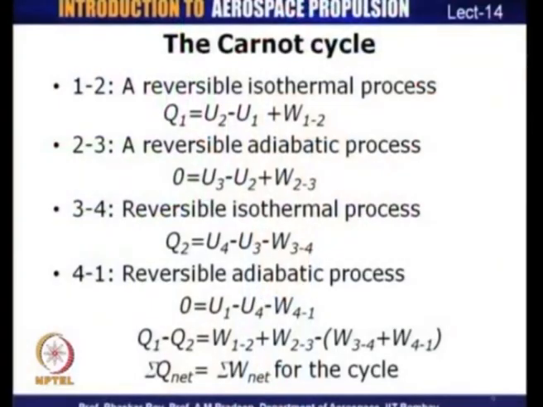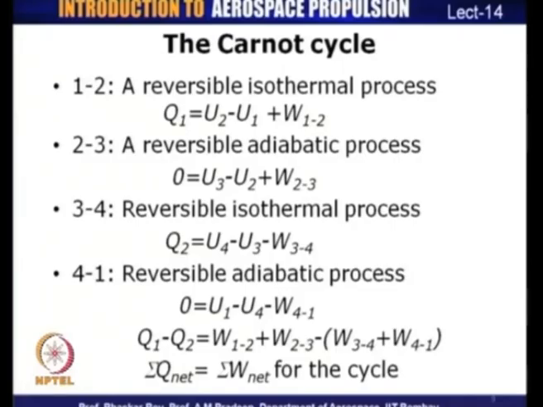So, process 1 to 2 was a reversible isothermal process, during which, let us say, the initial system had a heat transfer equal to Q1, which is the heat at state 1, and Q1 is equal to delta U plus W. This is as per the first law of thermodynamics. So, Q1 is equal to U2 minus U1 plus W12, where W12 corresponds to the work done during the process 1 to 2.